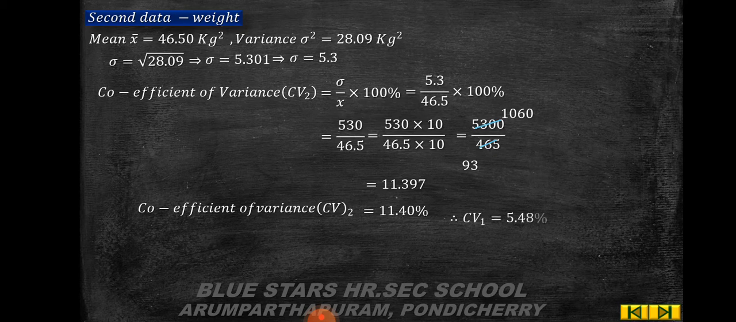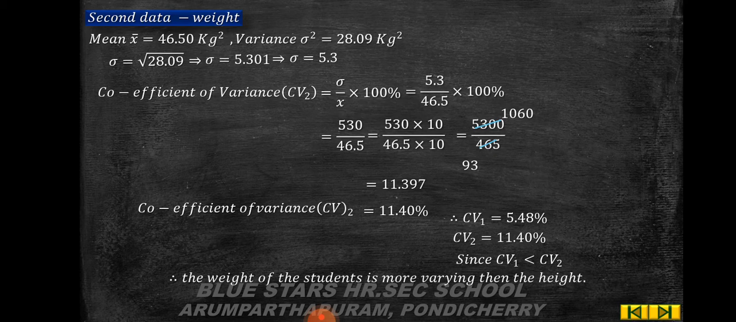So therefore CV1 is 5.48 percent, CV2 is equal to 11.40 percent. Since CV1 is less than CV2, therefore the weight of the students is more varying than the height.